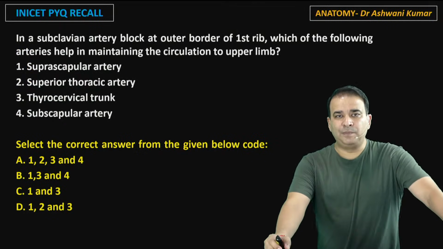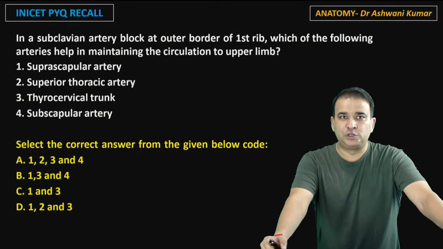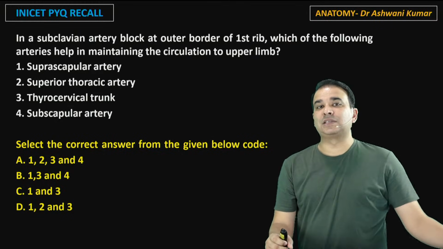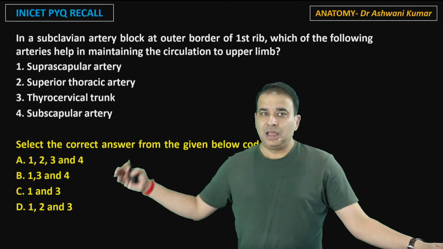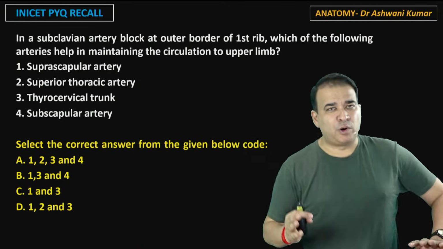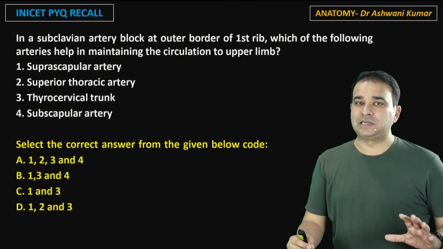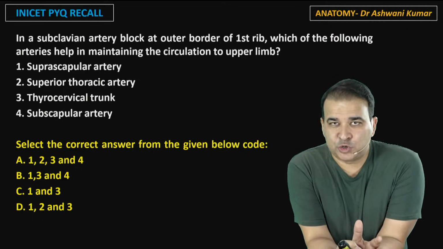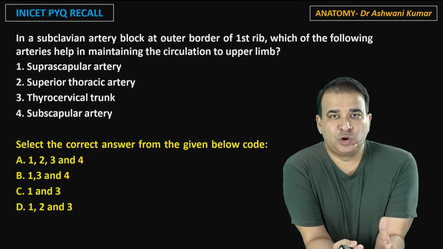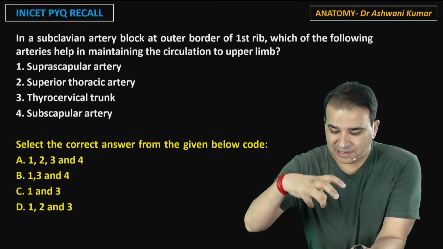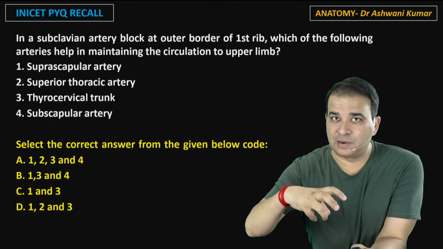In the subclavian artery block at the outer border of the first rib, which of the following arteries helps in maintaining the circulation of the upper limb? Another way of asking those questions, guys, giving multiple options, and you have to choose between them. This topic is important because it is about the scapular anastomosis. Shoulder joint is the most commonly dislocated joint in the human body. Once it dislocates, there are very good chances that the head of the humerus will compress the axillary artery. The second part of axillary artery can get compressed.